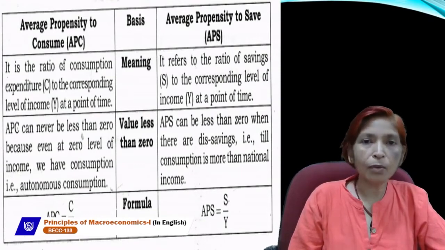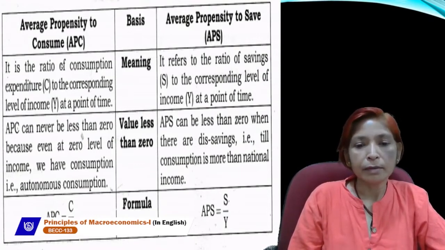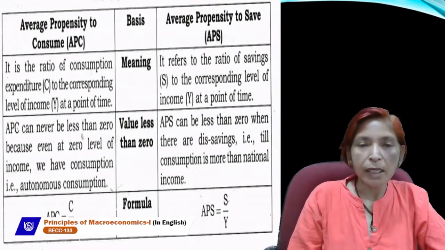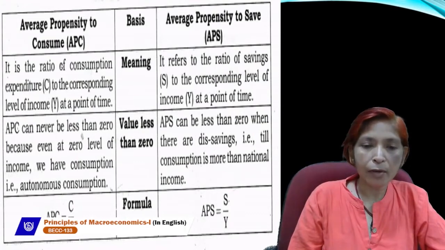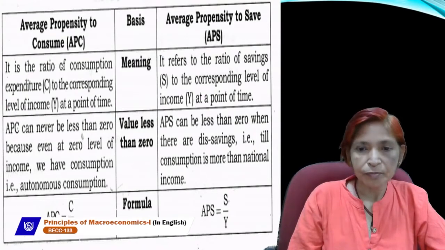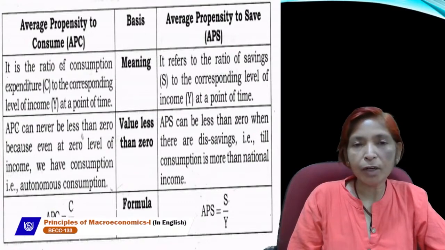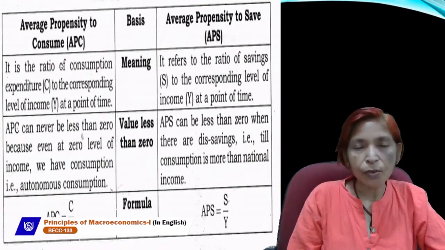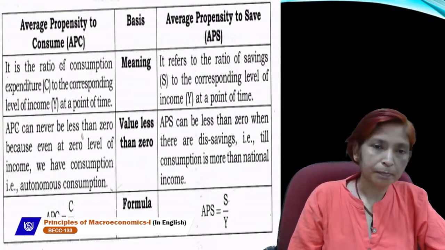APS can be zero, can be negative, and after that APS can be positive. APS, average propensity to save, can be less than zero. Less than zero means negative. That is called dis-savings, because at zero level of income, consumption will not be zero. At that time, saving will be negative. So APS can be less than zero, or it is known as dis-savings, till consumption is more than national income.